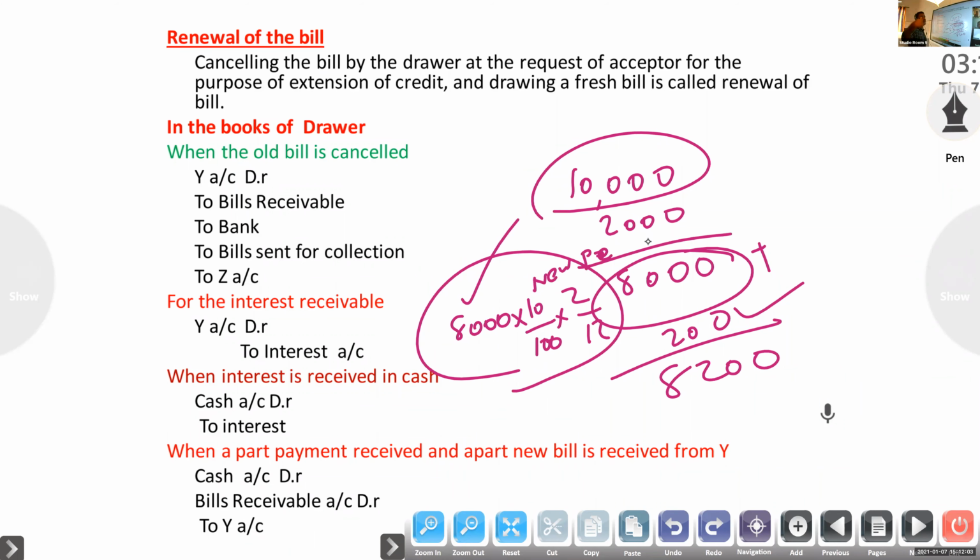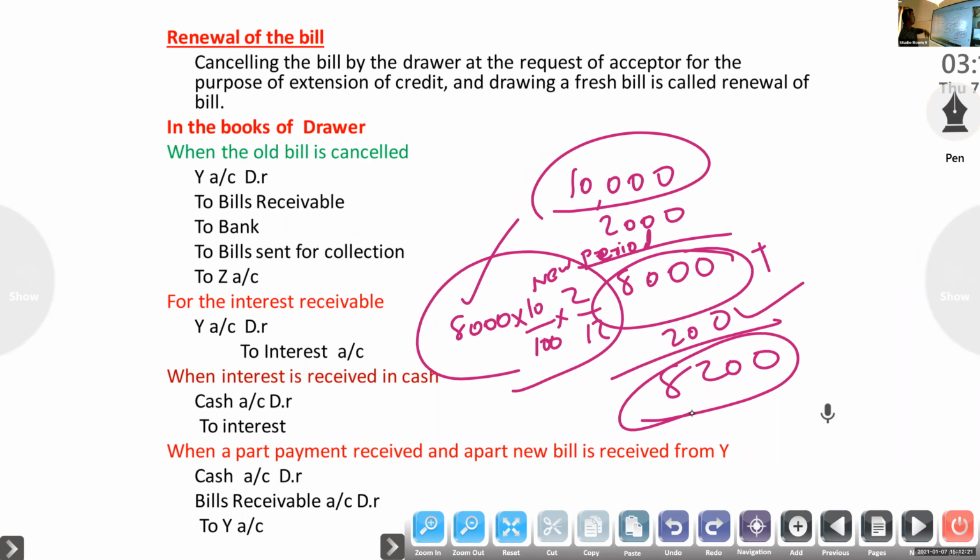If the period is 3 months, it is 3/12; if 4 months, 4/12. So 8,000 plus 200, the new bill will be 8,200.